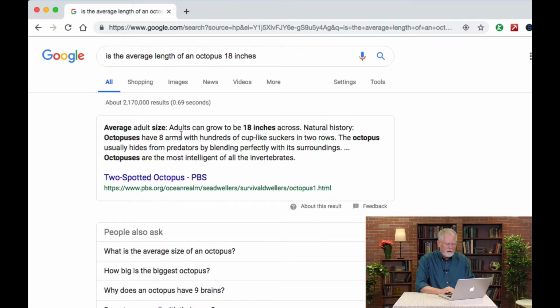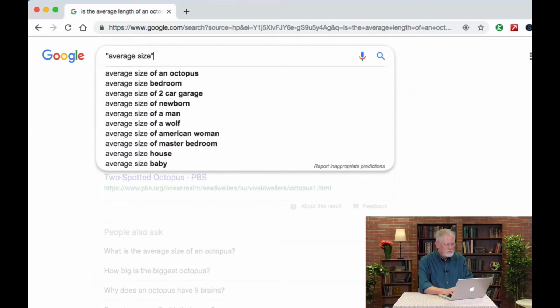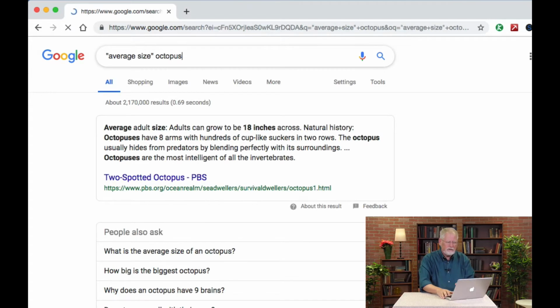Let's redo our query. Let's do average size octopus. Now this, it points out an interesting question here. What's the average length of an octopus? Is it from the tippy top of the head to the bottom of the longest tentacle, or is it from tentacle to tentacle going across like that? So octopi, as you know, can be very squishy and they can be very flat and long, or they can compose themselves into a relatively small space. So this query, average size octopus, gets at that difference.